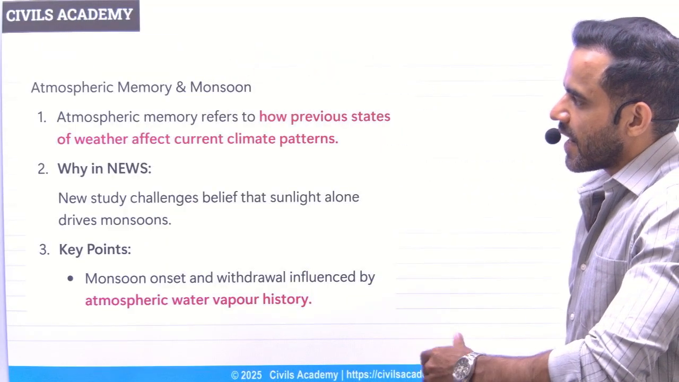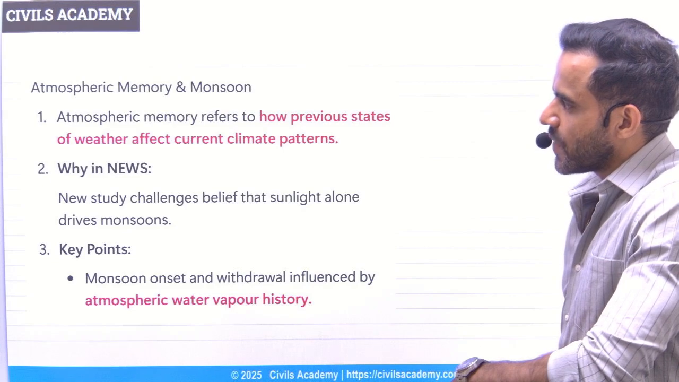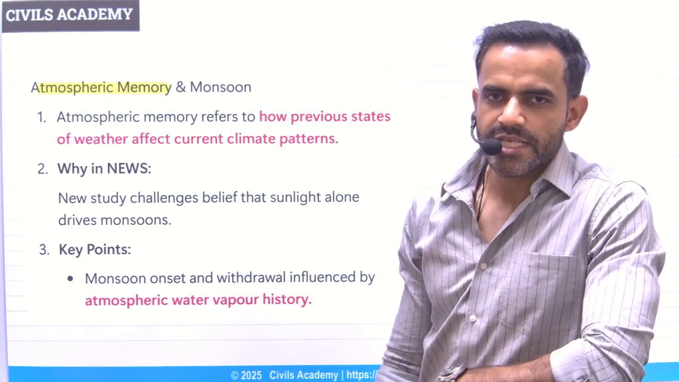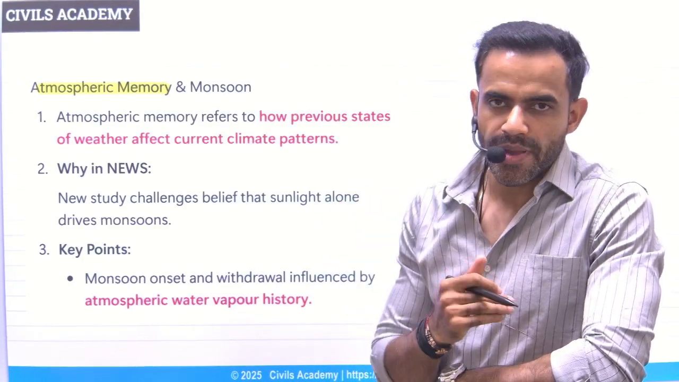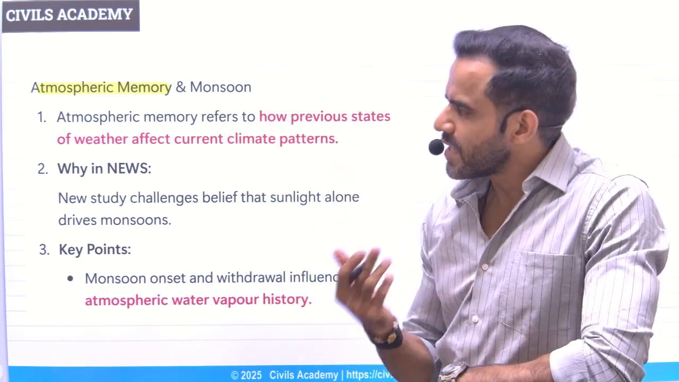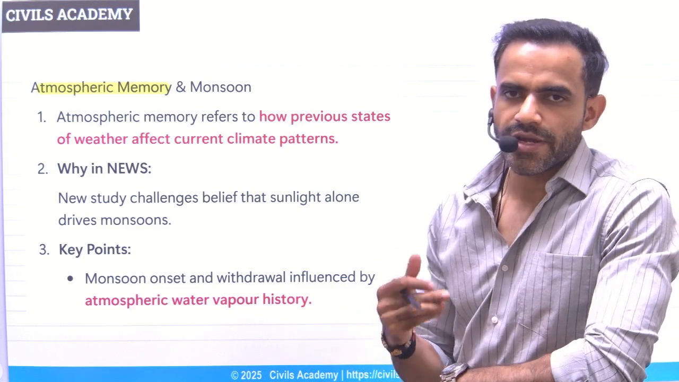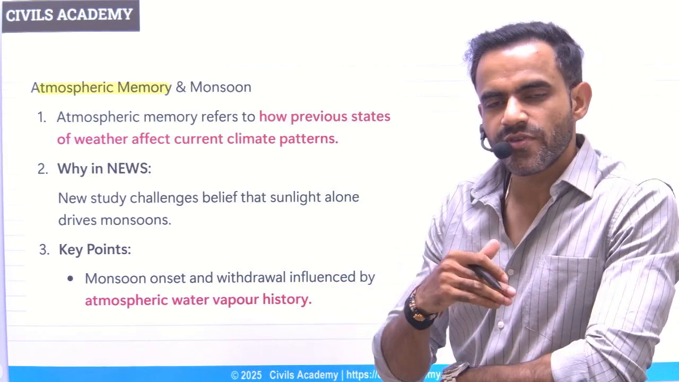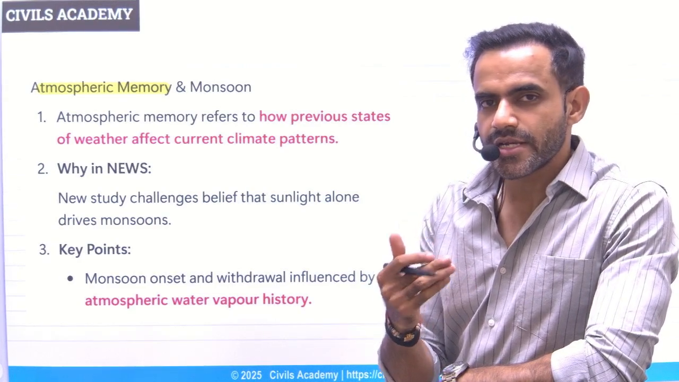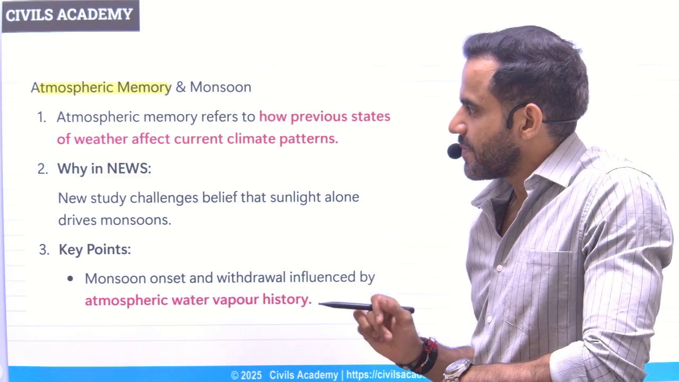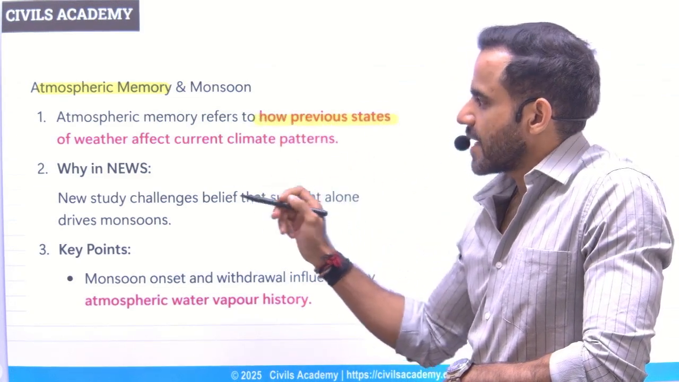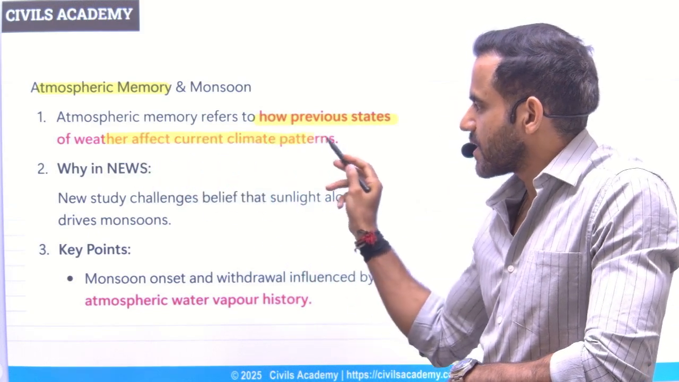Next is related to, and in fact, the last news is related to atmospheric memory. Atmospheric memory simply means the atmosphere has its own memory. It remembers what had happened the last time. So recently, the scientists have found that the atmosphere is having its own memory, and based on that, the climatic conditions vary. That simply means it remembers what had happened during the last time, and subsequently the current weather phenomena